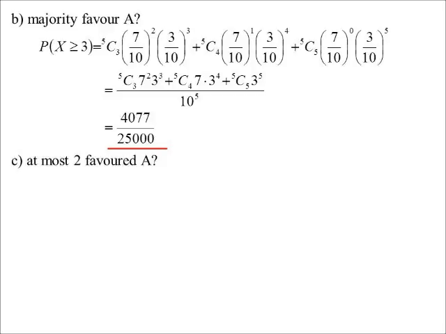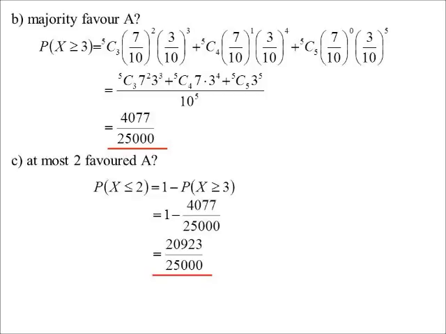At most, 2 favoured A. At most 2 favoured A. Okay, don't get tricked with the language that they use. Think about it carefully. What does that mean? At most 2 favoured A, that's 1 minus what we just worked out, because we just worked out 3, 4 or 5. So if at most 2, 0, 1, it's just going to be 1 minus what we just worked out. So I'm going to do it that way, and so I'll just subtract our answer we just found.